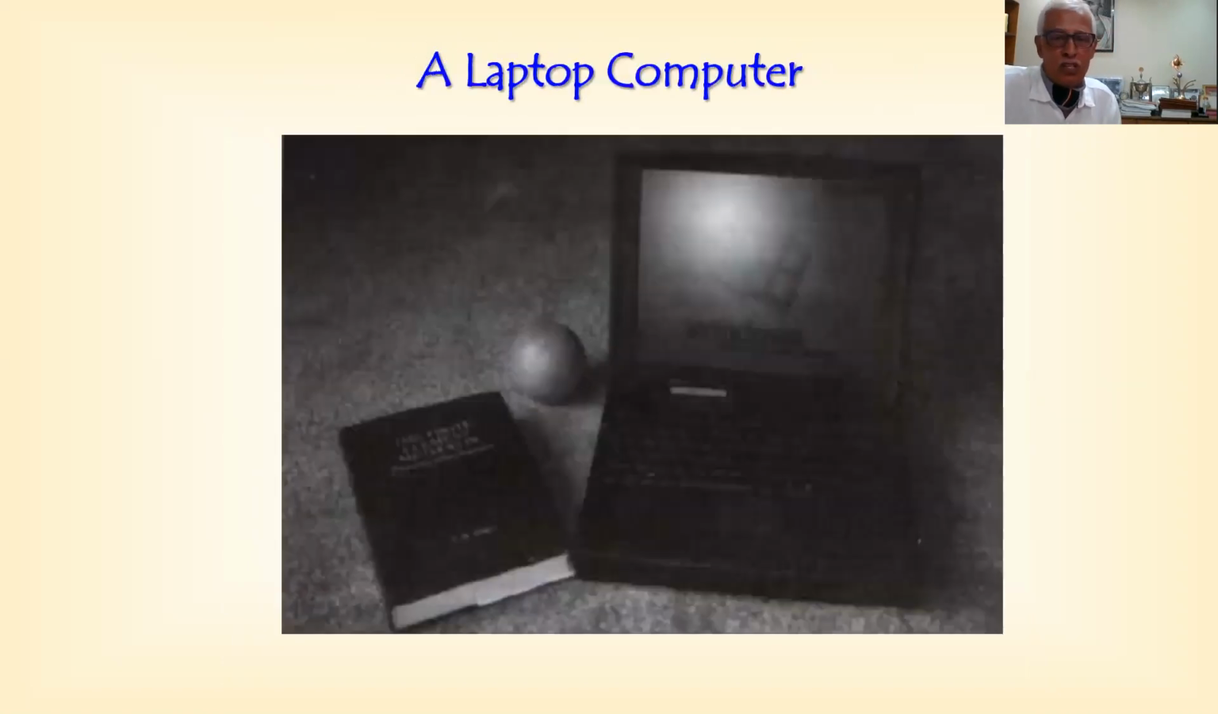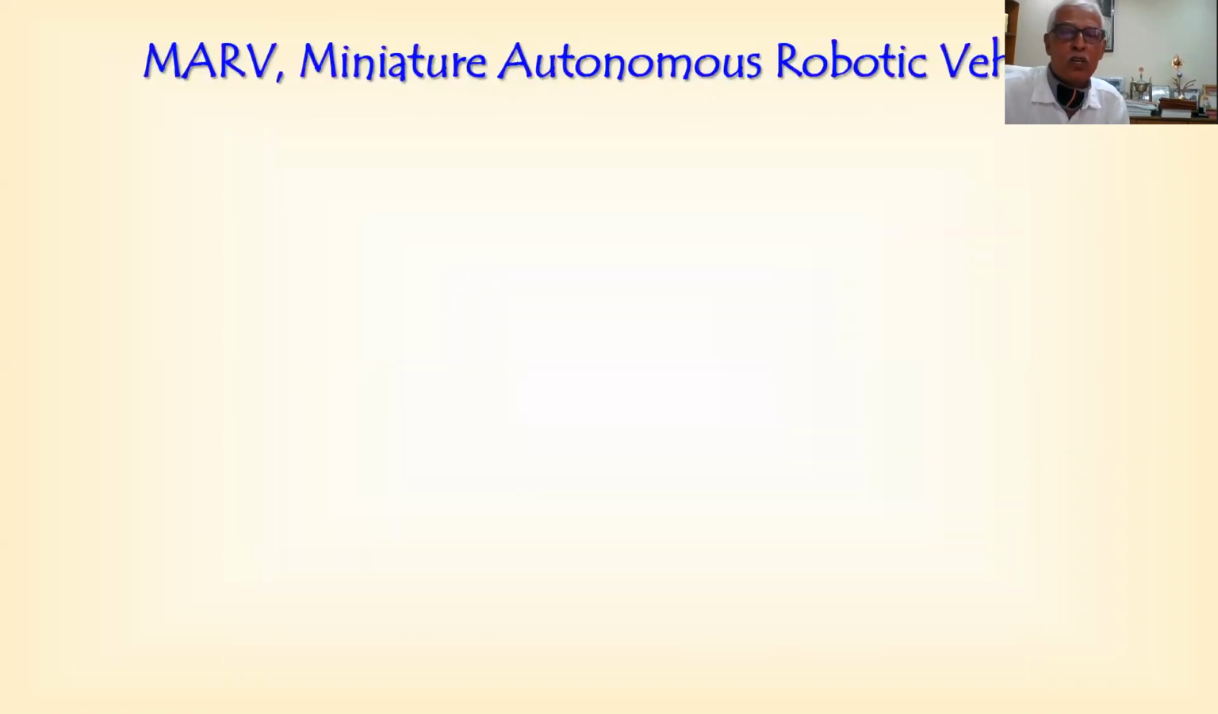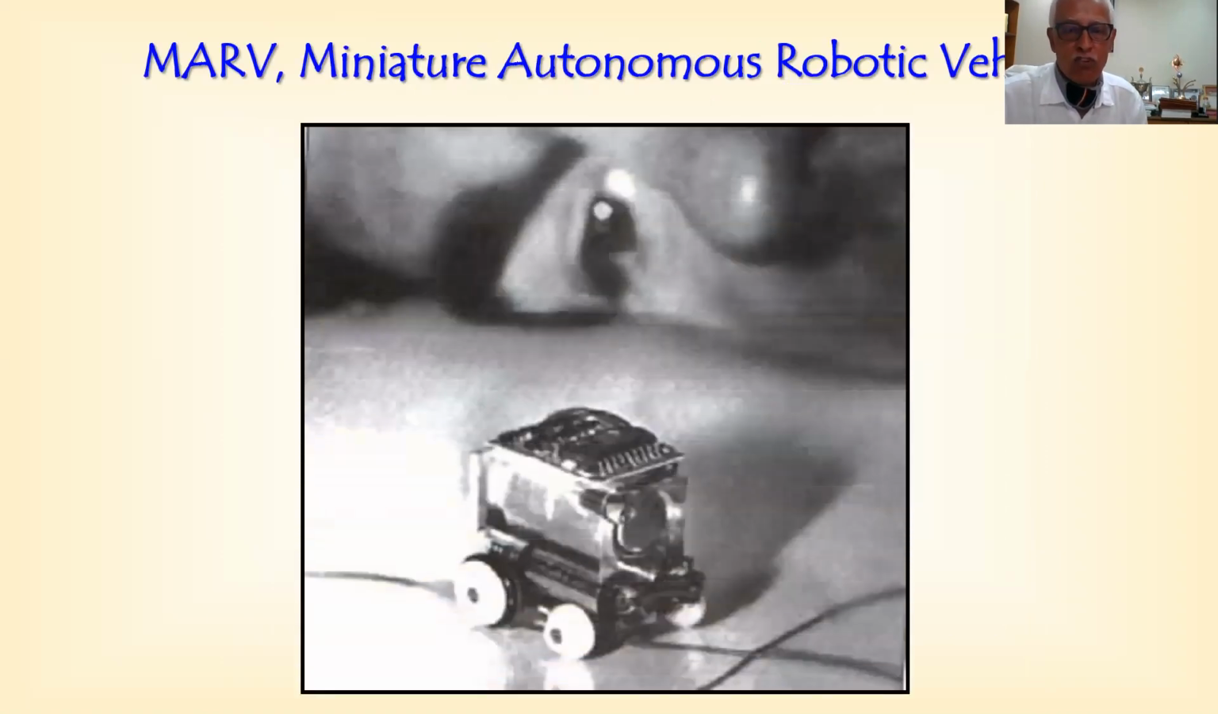A laptop computer, no need of talking about it now. So now we are having something much smaller than that. We are at a tab now, and your mobile, a smartphone, is one example. And this is a MAR, miniature autonomous robotic vehicle. This is very small. You can see the eyebrow of the person who is looking at it. That's the size. So it's a robotic vehicle.